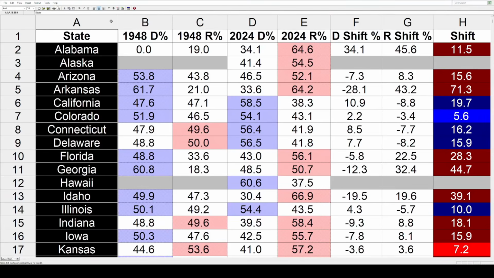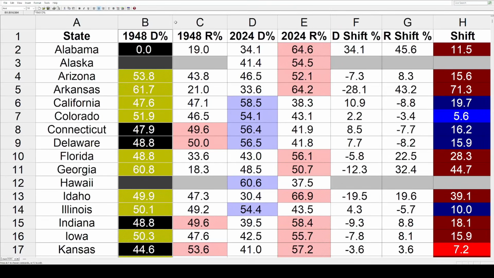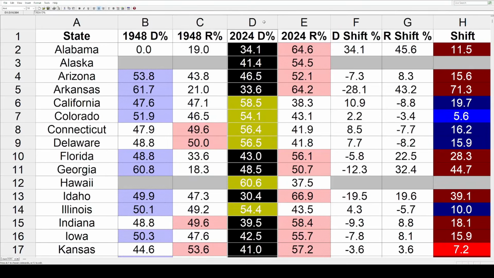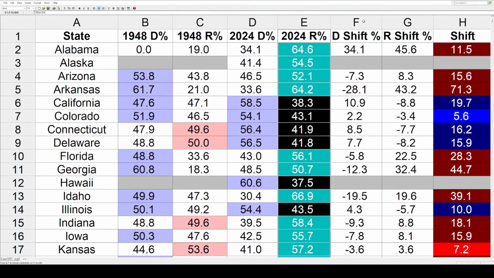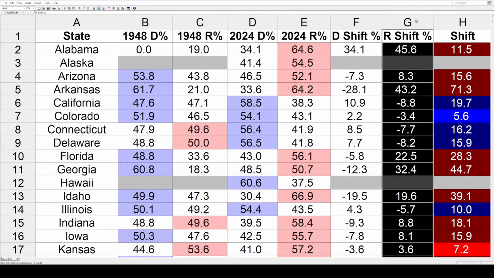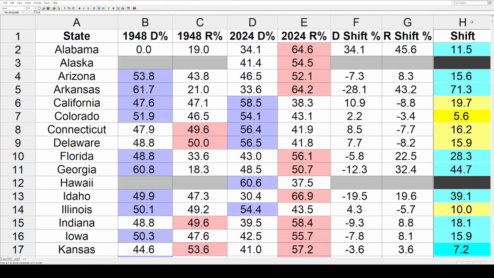We've got the states on the left. Then it's the '48 vote for Truman, then for Dewey, then the '24 vote for Harris, then Trump, then the shifts for the Dems between those two elections, followed by the Republicans. Then finally, we've got the net shift or the swings between the two parties between the two elections. And this column has shading. The darkest colors are 10 or more points. The lightest are under 5%.